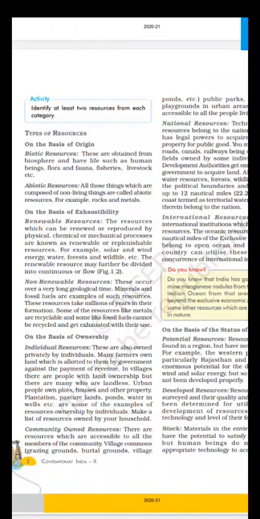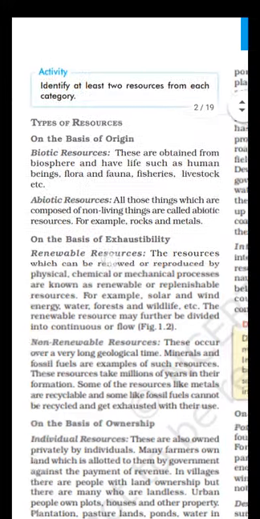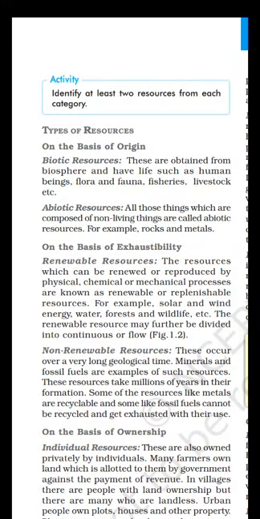Types of resources. On the basis of origin, we have two types of resources: biotic resources and abiotic resources. Anything which is living or which has been obtained from the biosphere, including animals, plants, insects, human beings, livestock, they all are a part of biotic resources, because they are living.